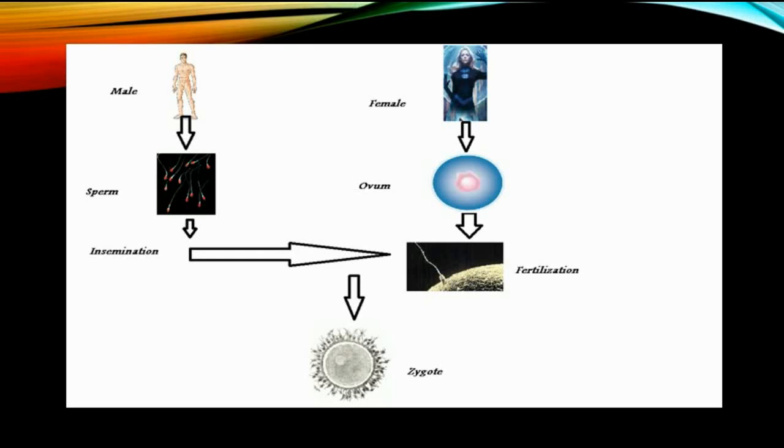In front of you is a diagram showing the events involved in the production of a human baby. Both male and female of the species form their gametes with different genetic composition, as mentioned earlier. Male produces sperm, whereas female produces ova. Also, it must be noted that the production of male and female gametes occurs only after the onset of a particular age known as puberty, which also marks the beginning of adulthood and is accompanied by a number of hormonal and physiological changes.